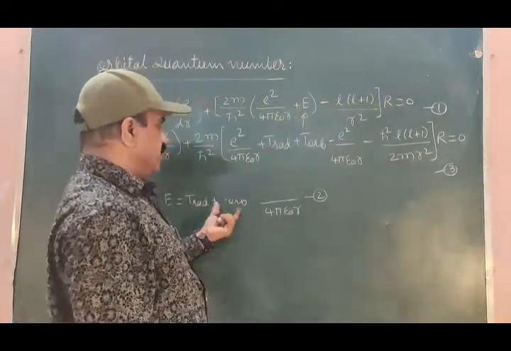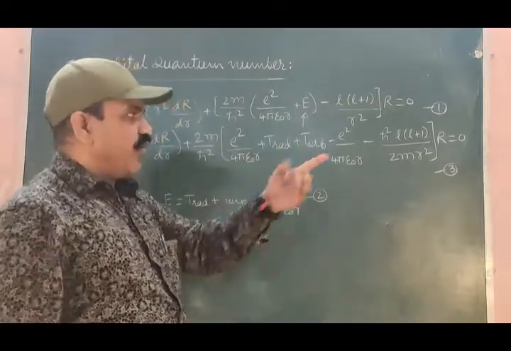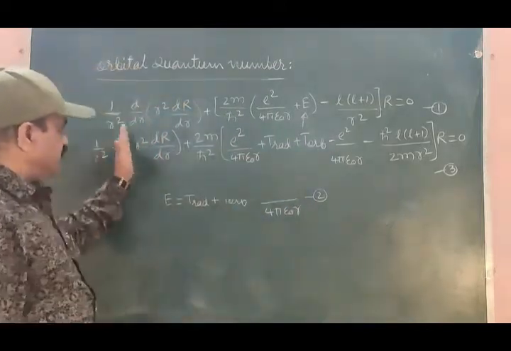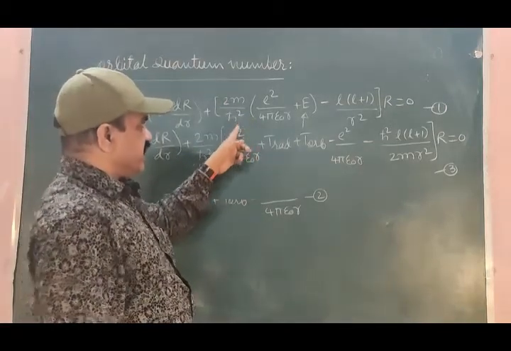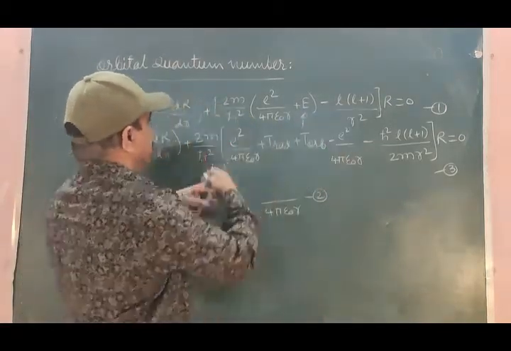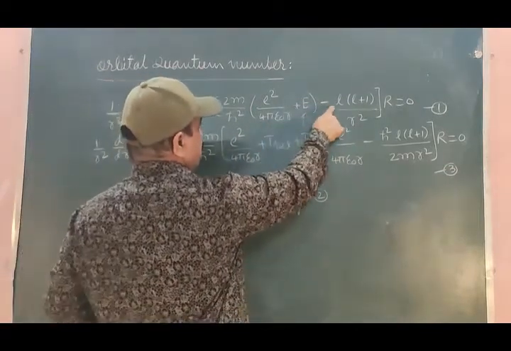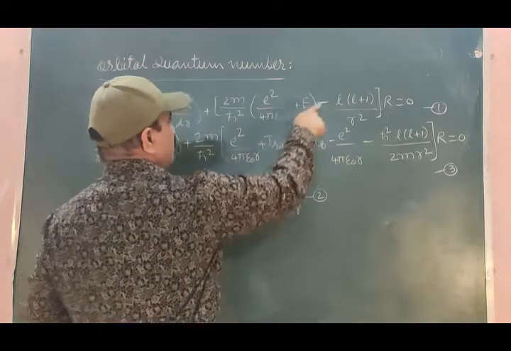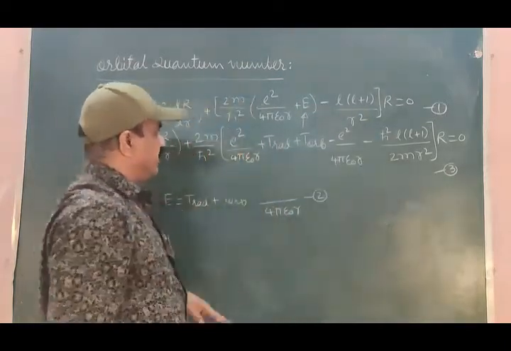Substituting equation 2 into equation 1, it takes the form of equation 3. There is no change here. What we have done here is that this 2m by h cross square is taken outside this square bracket, so there is no change here, but here the reciprocal of this will come, that is h cross square divided by 2m.